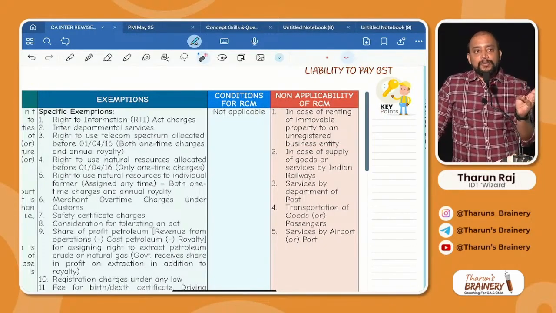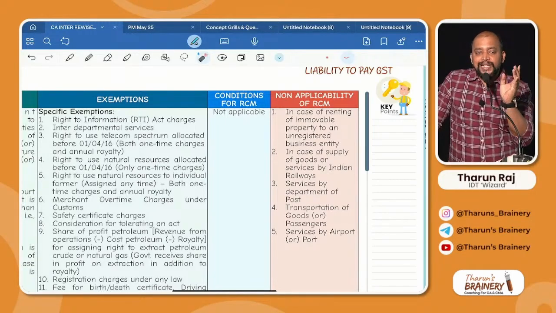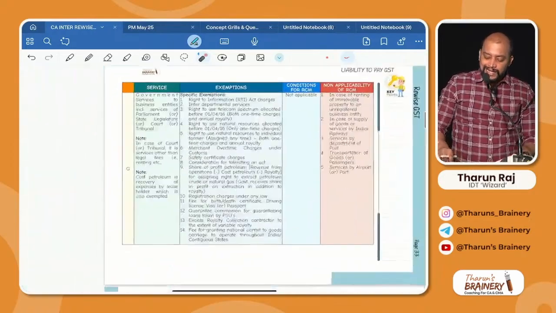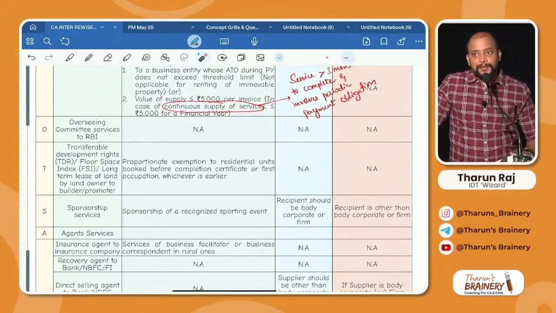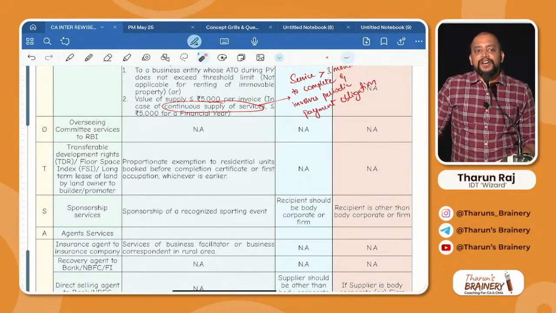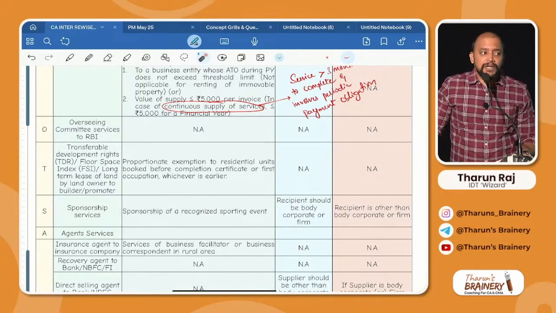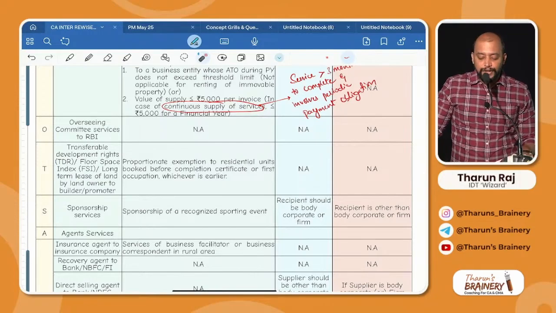First, renting of immovable property to unregistered business entity. Next, those 4: Department of Post, Indian Railways, transportation of goods or passengers, airport or port services. Got it? Then next one, GOO, the overseeing committee to RBI. There is an overseeing committee which provides services to RBI, and on the commission whatever they get, they only will pay GST. Have we discussed any exemption for this? No. So therefore it will always be taxable. And any condition for RCM? No. Non-applicability of RCM also we don't have anything.